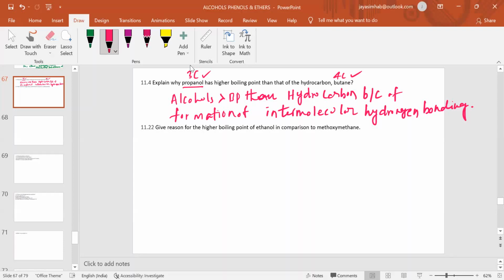Give reason for the higher boiling point of ethanol in comparison to methoxymethane. Ethanol, again the same reason. Ethanol can form intermolecular hydrogen bond.